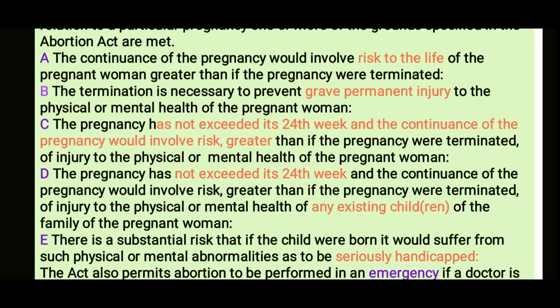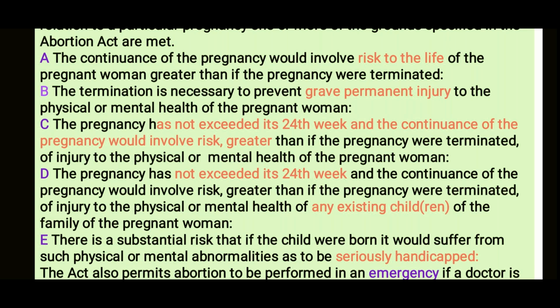So for example, if she is having any major medical problem and she continues with the pregnancy, and then has some problems with her health later on, may not be endangering the life, but of course causing permanent damage to her health, then it is necessary to terminate this under the clause B.